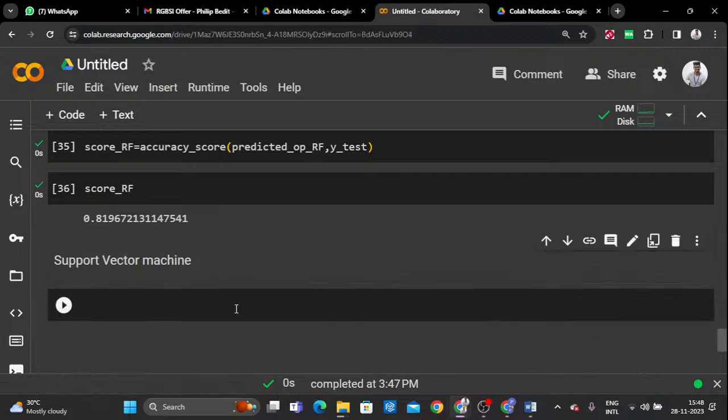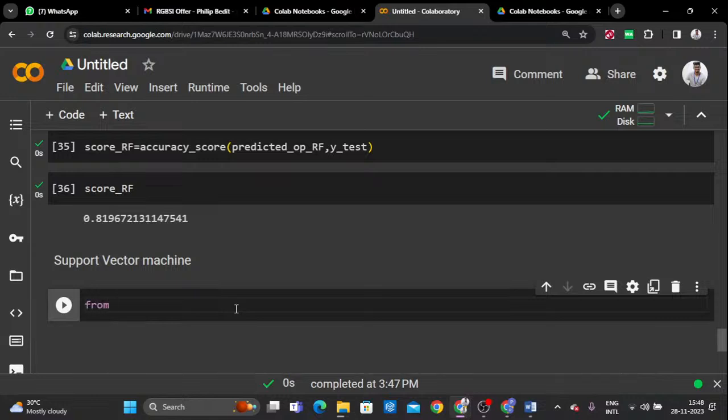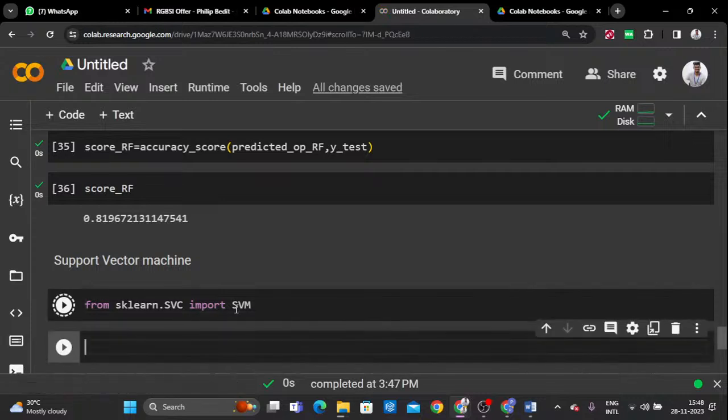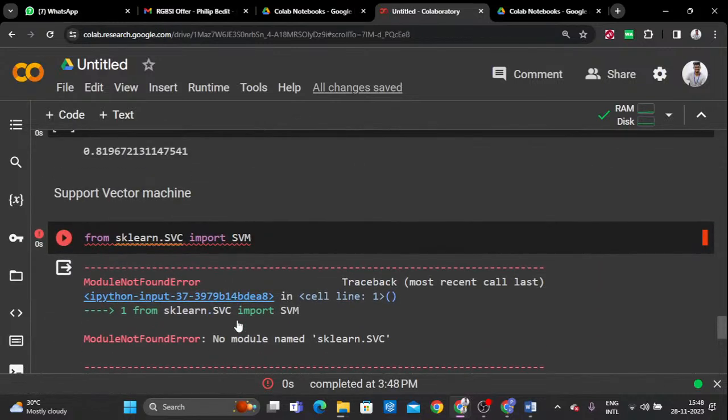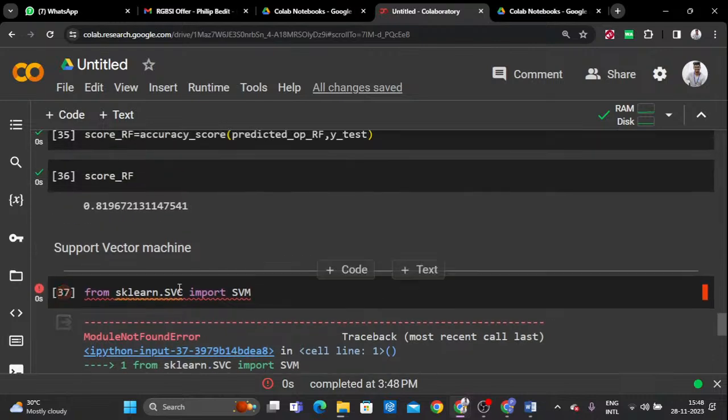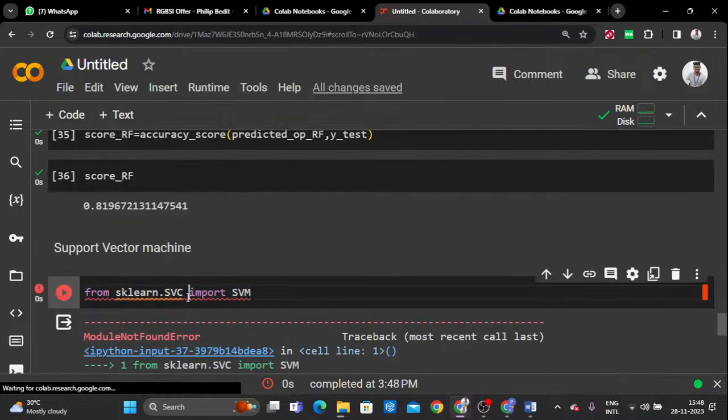So we'll see it from sklearn dot svm, then import SVC. Sometimes maybe I made a mistake here.